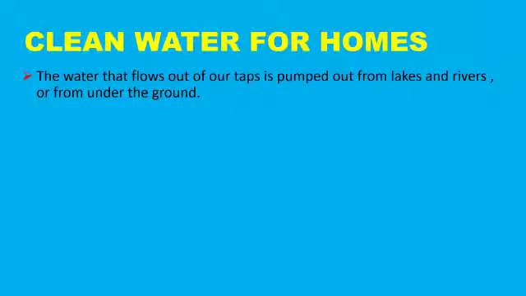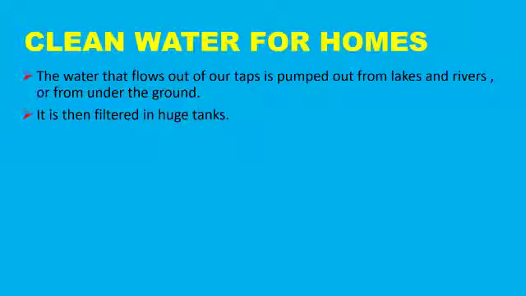Now we will see clean water for homes. We know that we get water from rivers, lakes, ponds, etc. But that water is not clean. So we have to make it clean and germ-free before it reaches our homes. The water that flows out of our taps is pumped out from lakes and rivers or from under the ground. It is then filtered in huge tanks. So children, let us discuss this.